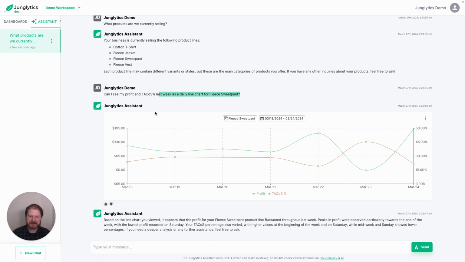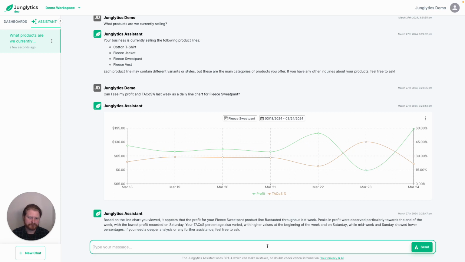So you can see as soon as I type that in, pretty quickly we got an answer. I can see here that we correctly filtered down just to the fleece sweatpant line. And this is the date range I was looking for. And here are the metrics I wanted, profit and TACOS percentage. So all this is a normal, interactive, modern dashboard graph. And I can hover around, see day by day, and look at these trends and see, well, okay, something happened on the 23rd with profit. Maybe that's worth looking into a little bit more.